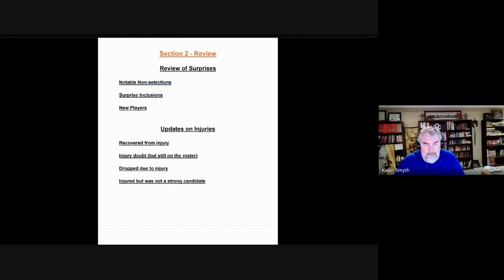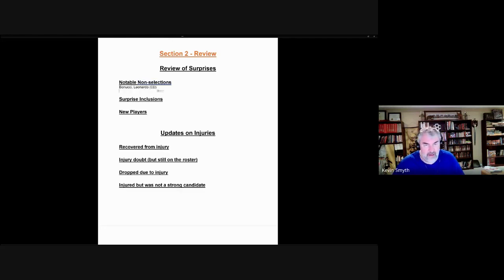Okay, let's review the surprises. So any notable non-selections and any new additions to the squad. So really not that many surprises, partly because so many candidates were at the possible level that we really didn't know who they were kind of favoring. But one player who didn't make it through was the 37-year-old veteran central defender, Leonardo Bonucci. Again, not really a surprise. He was only at the possible level, but because he's such a veteran, we're putting him as a notable non-selection.